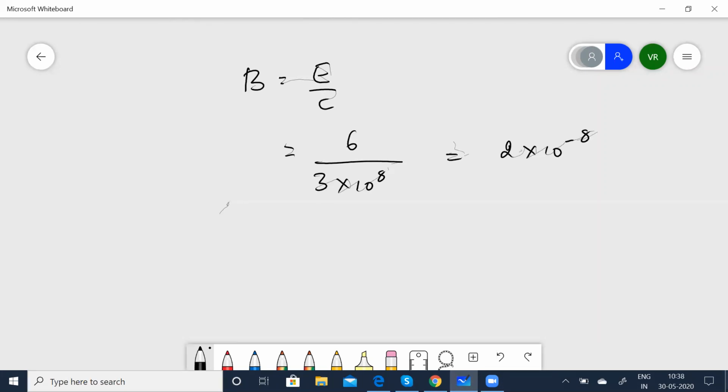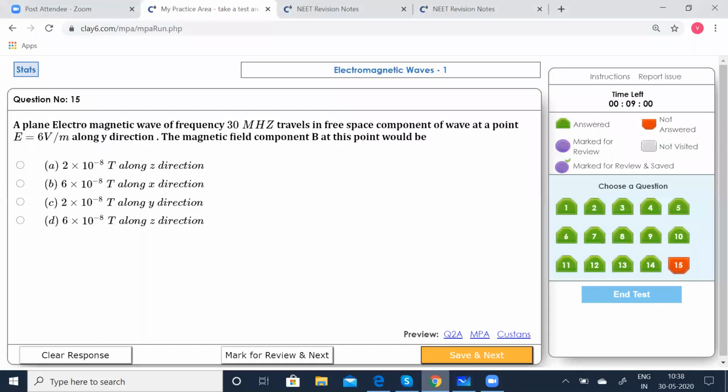So which option is correct? 2 into 10 to the power of minus 8. Now we have to see which direction. You have two options saying 2 to the power of minus 8 along z and along y. Now the wave is propagating along the x direction, and the electric field along y and the magnetic field along z. So we have to calculate for B only. So the magnetic field should be along the z direction. So option A is correct.